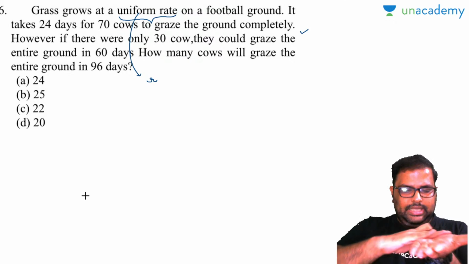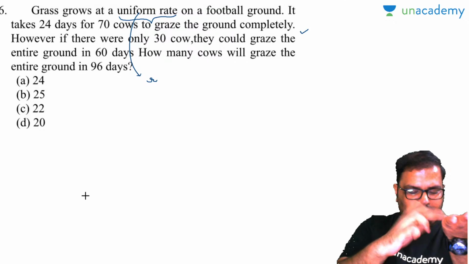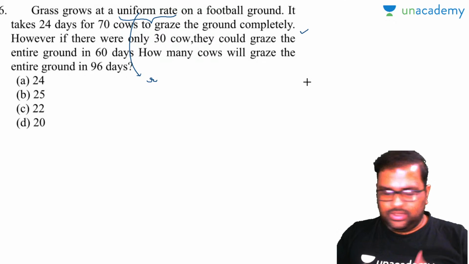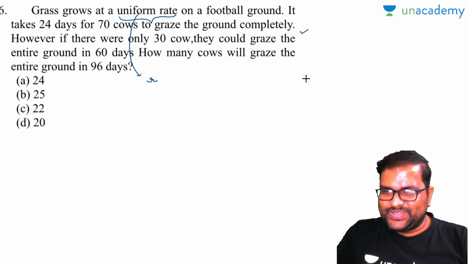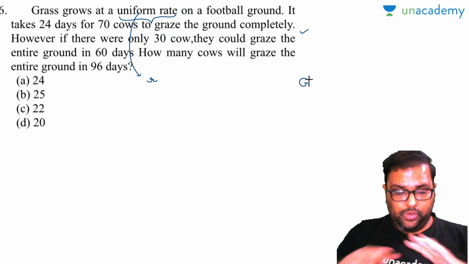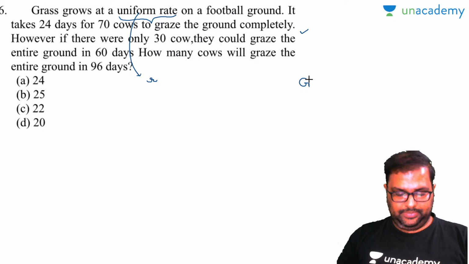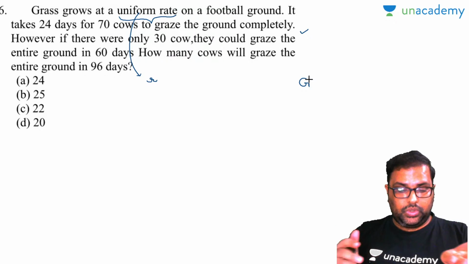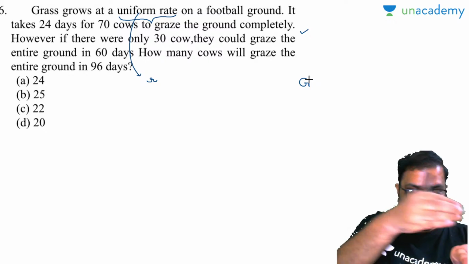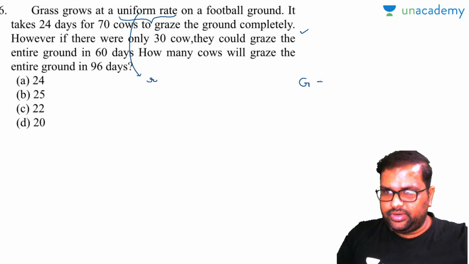Now see here, this is a ground. There is some amount of grass available on the first day. So let us think I am a cow. On the first day there will be some amount of grass available. Now see, how many days will it take? Please let me know. For 24 days this grass will grow at a uniform rate R.